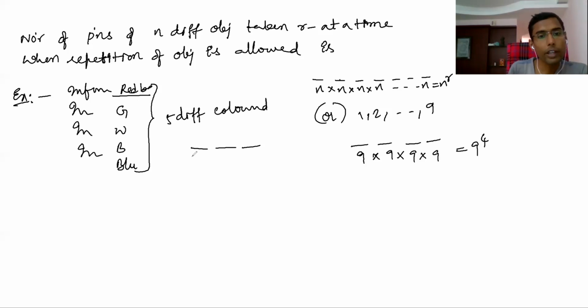Here there are 5 different colors. Here any one of the 5 colors you can arrange, here any one of the 5 colors, here also any one of the 5 colors. So 5 to the power of 3, like that.